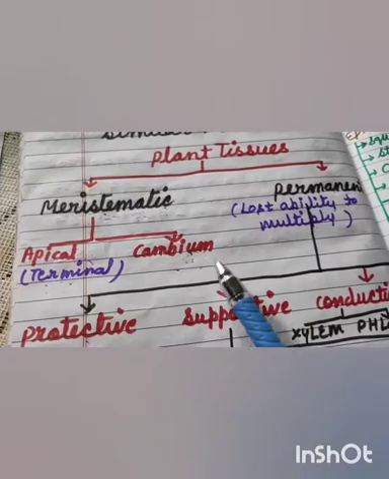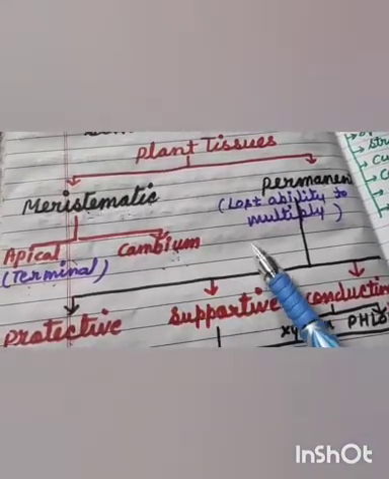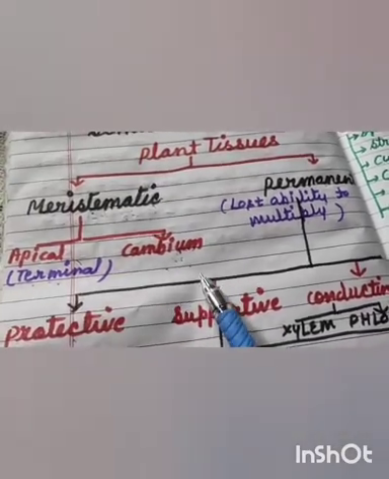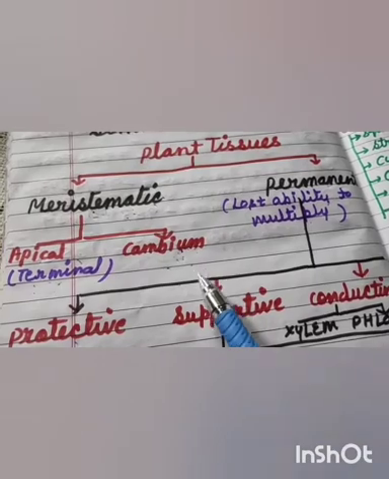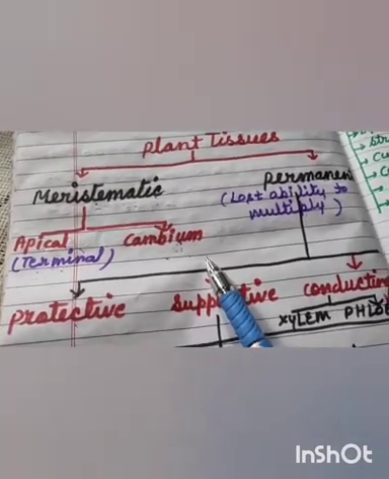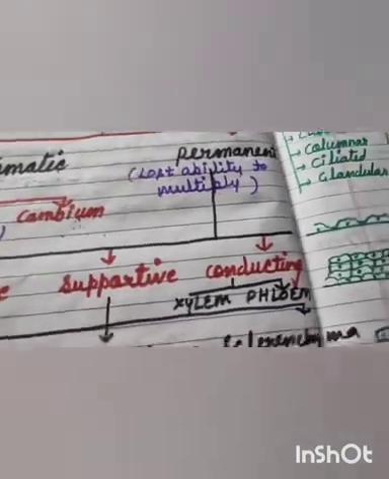Now the question is, what is bark? Don't relate this bark to the dogs. This bark is different. It is found in plants. Bark is the part that covers the trunk or stem of the tree. So this is the difference between apical and cambium.